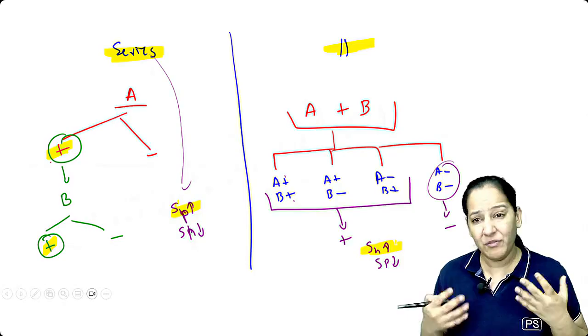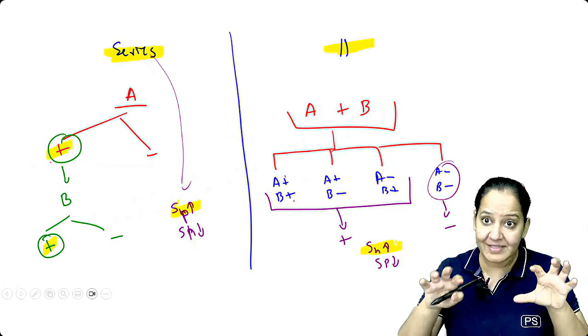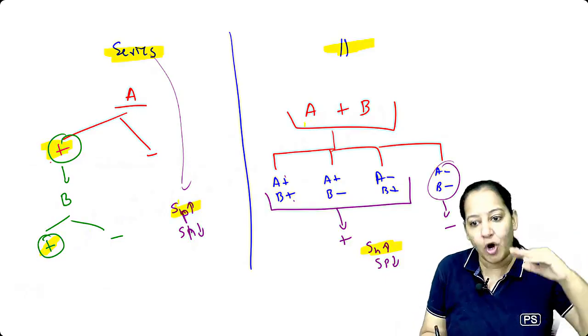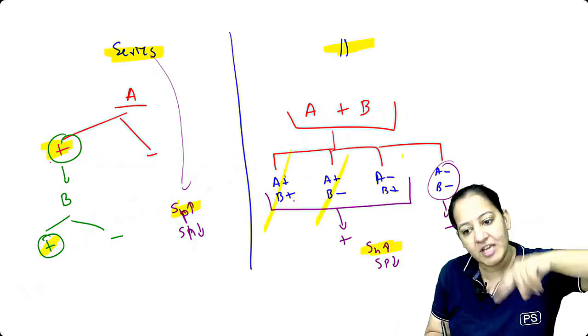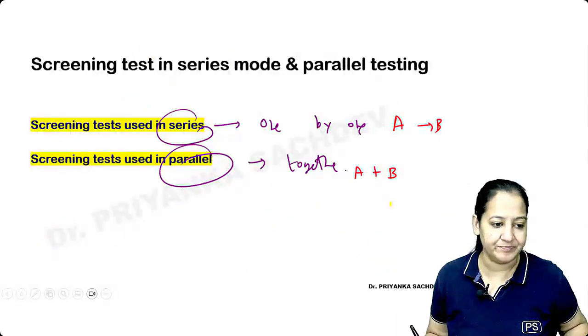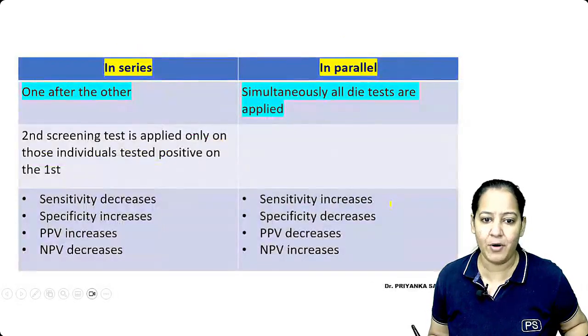You will forget if you mug up, but if you can understand, right, in series we are doing one by one, so we are increasing the chance of true negativity. And together, if this is positive, this is positive, this is positive, then we are increasing sensitivity. Got it? How many of you got it? Say something. Respond. Got it?